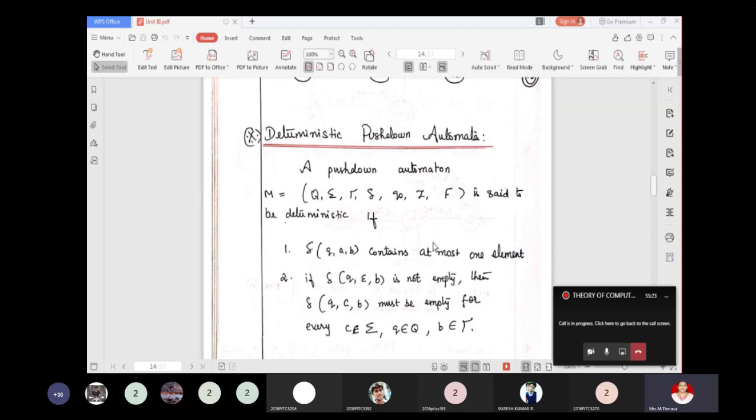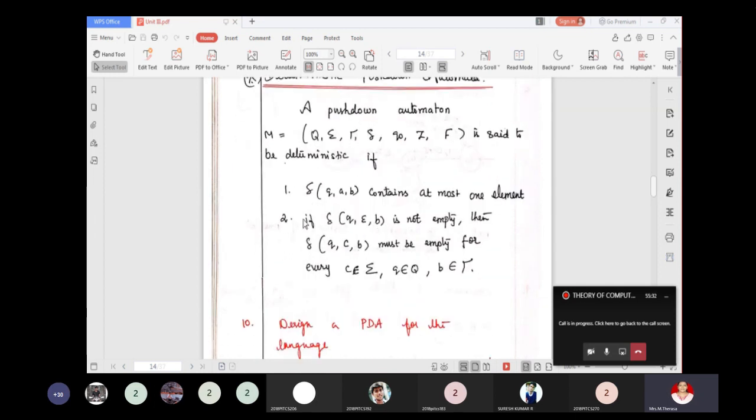A push-down automaton M equal to Q, sigma, gamma, del, Q naught, Z, F is said to be deterministic if it satisfies these two conditions. Number one, del of Q comma A comma B contains at most one element. At most. It may have a transition or may not have a transition. If it has, it can be only one transition.